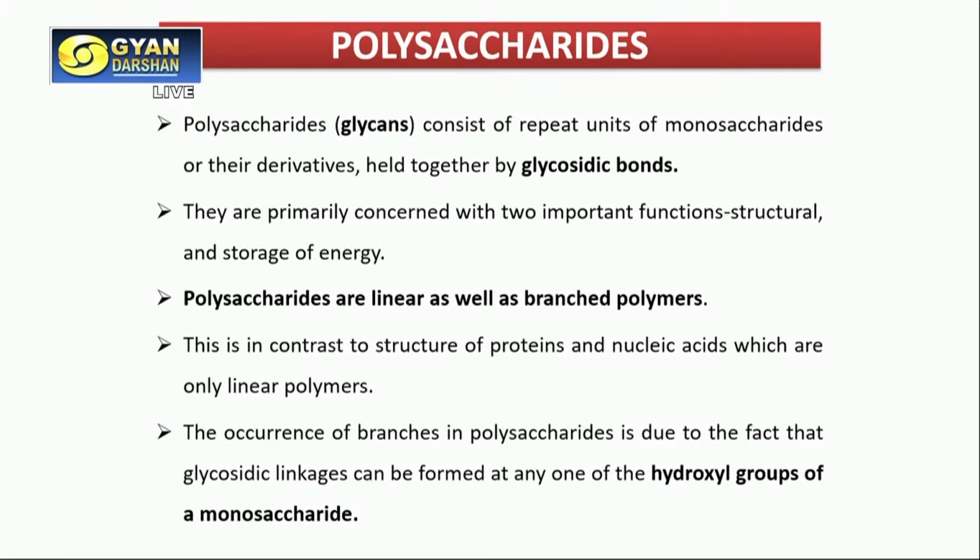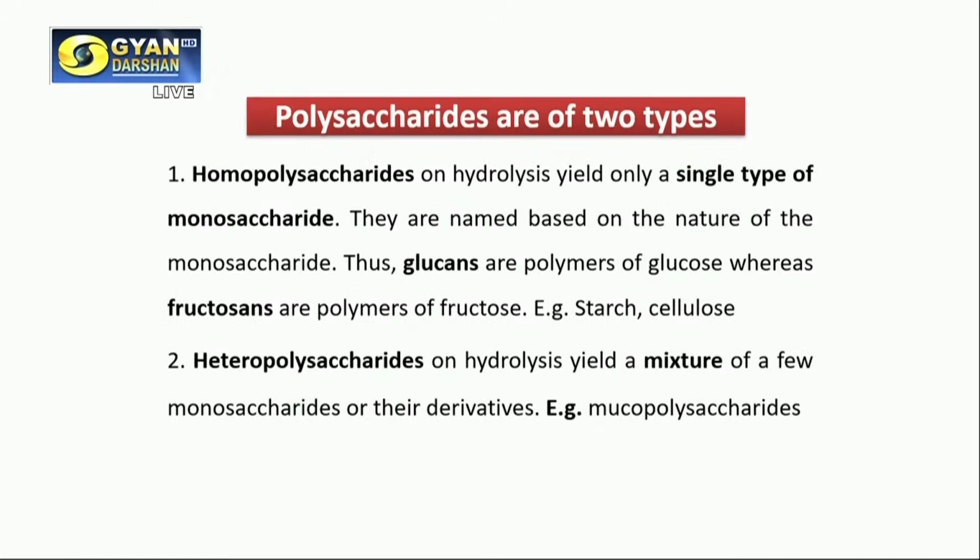Another important thing is homopolysaccharides. Homopolysaccharides means that when we hydrolyze them, they will yield only a single type of monosaccharide. Examples are starch and cellulose. In starch, there are so many glucose units linked by glycosidic bonds.